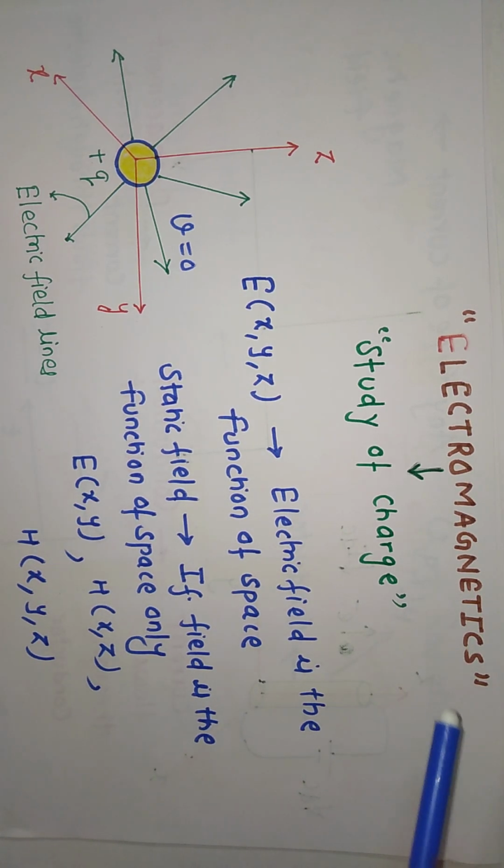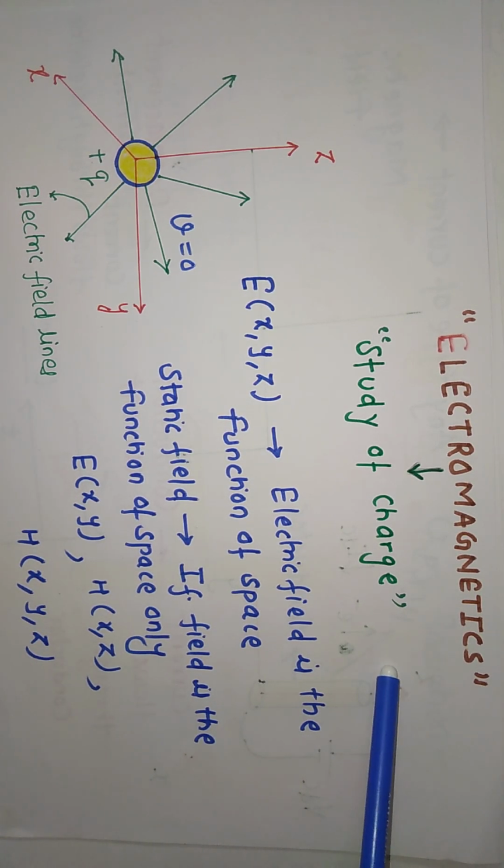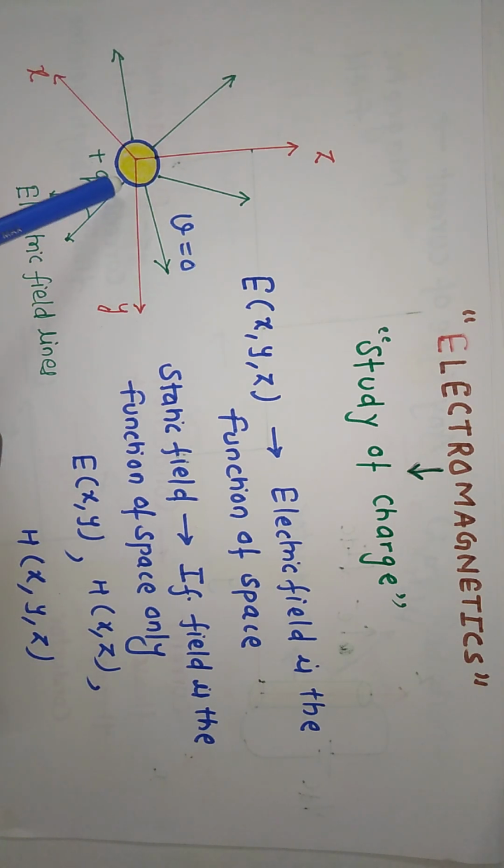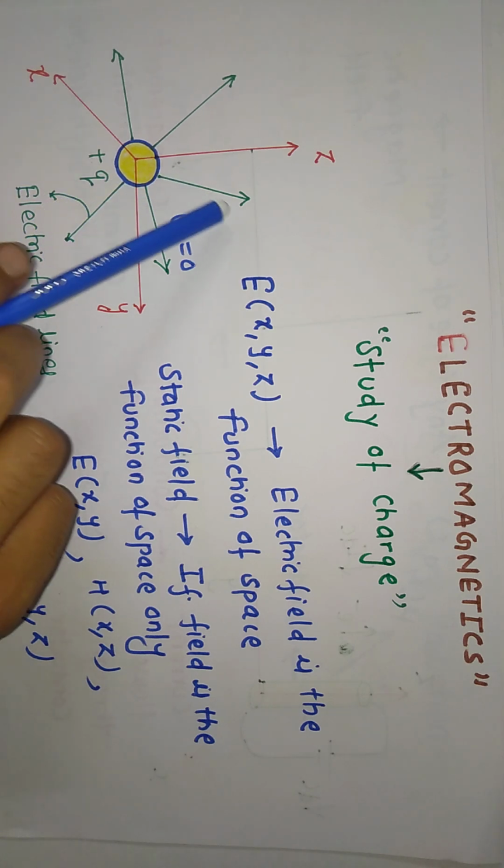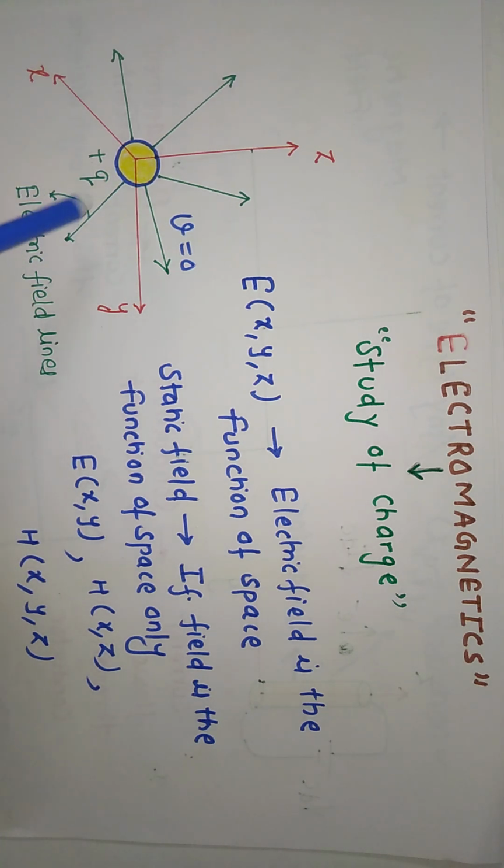What is electromagnetics? Electromagnetics is nothing but a study of charge. In this picture, we have a charge and its velocity is zero. Then such type of charge is known as static charge. This charge is kept at origin, and what is the tendency of charge? It radiates electric field lines, or it emits electric field lines.